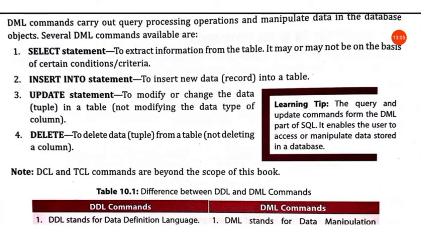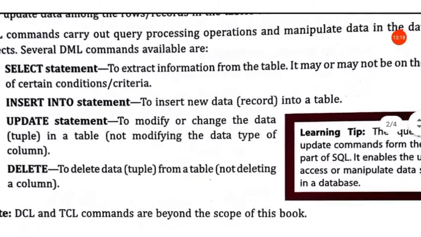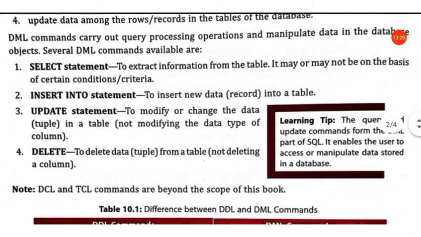So it is a query that we are giving to the database to retrieve the information that is stored in the table based on a particular condition, that is marks greater than 70. So for that we use the select statement.